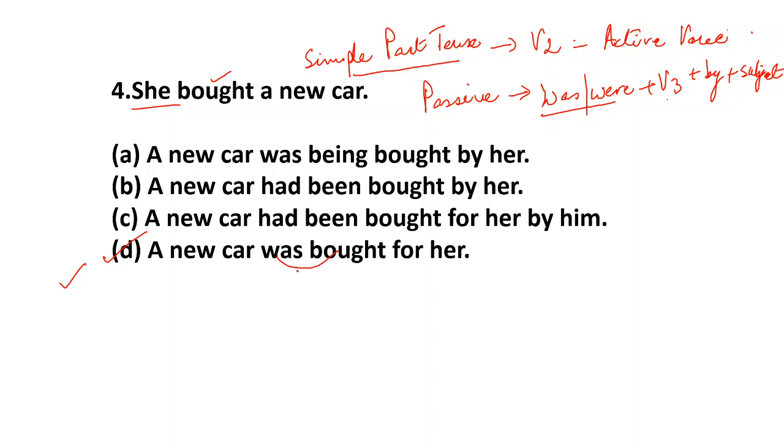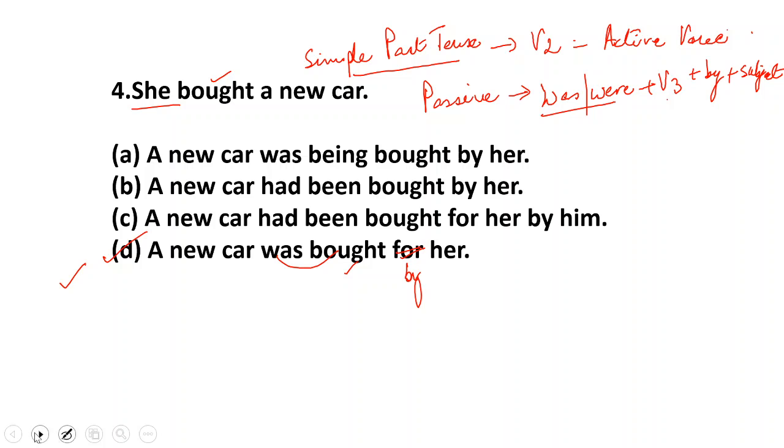One minute students. A new car was bought. Sorry, it should be by her. I'm very sorry. A new car was bought by her. This is the correct option. But this cannot be: A new car was being bought by her. Then the sentence should have been in past continuous tense. This is simple past tense. Therefore, D will be correct. That is, there will be only was, were, plus V3, and then there will be by her. A new car was bought by her.